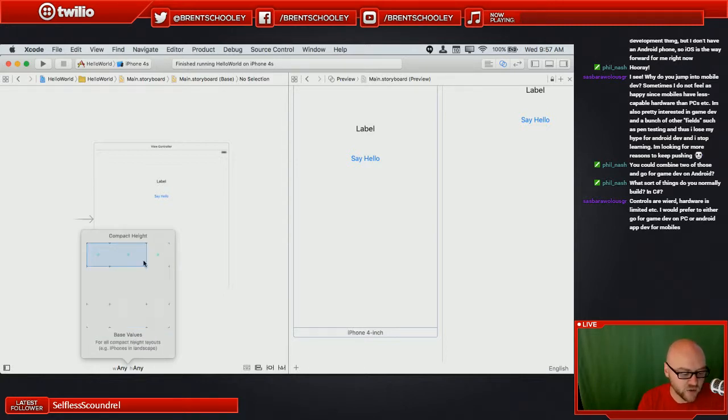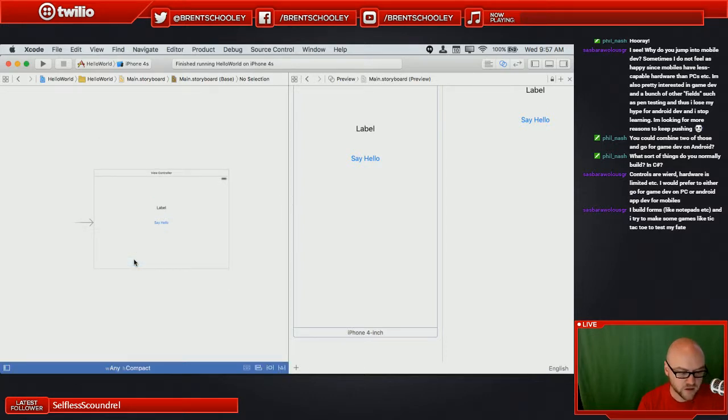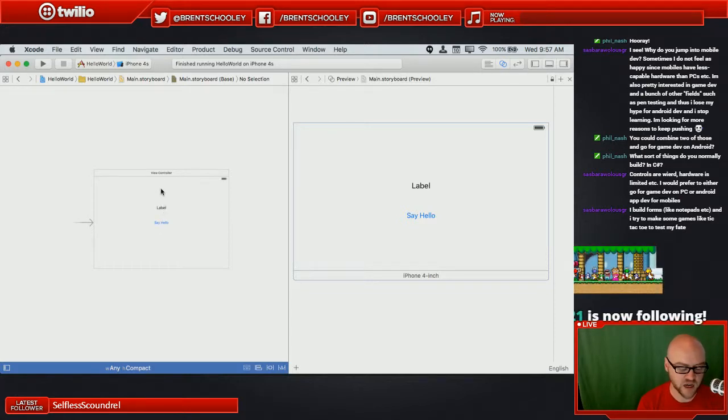So I wanted to look at what would happen for compact height. So this is phones in landscape. If I set this, you'll notice that we get a change in how this looks on screen. And this is going to correspond to this portrait mode. Now, what I said I wanted to do was in landscape, I want to move these up so that they're tighter up towards the top.